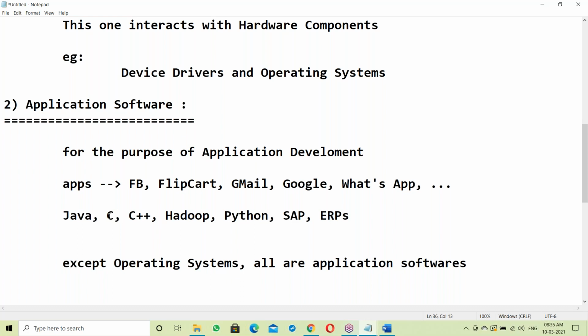C, C++, Python, Java, Hadoop, maybe databases, SAP, ERP.